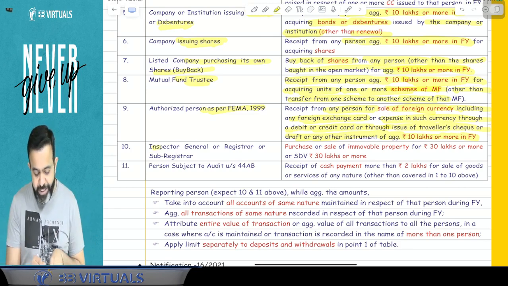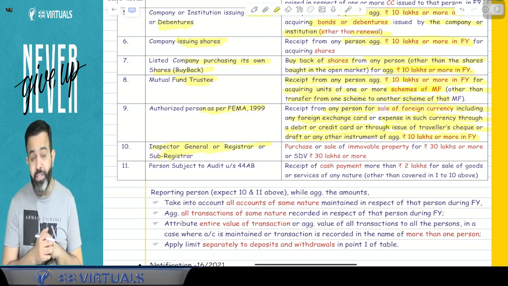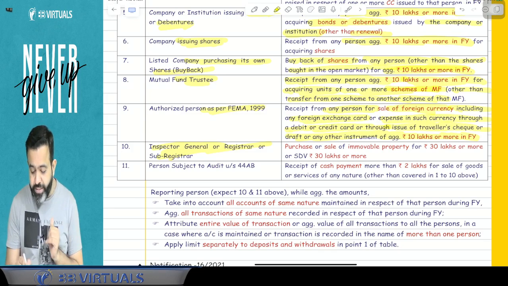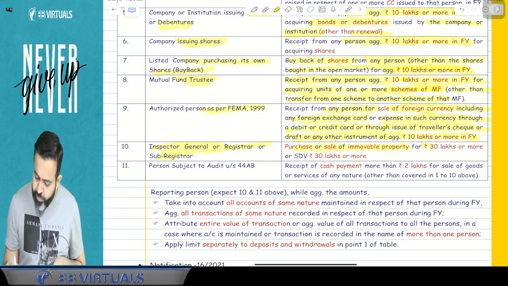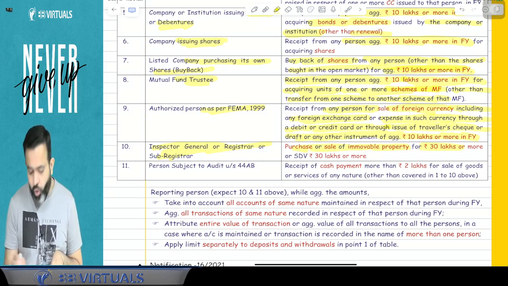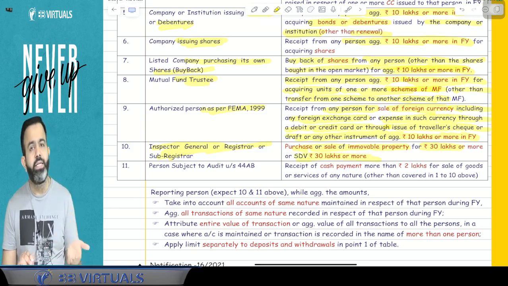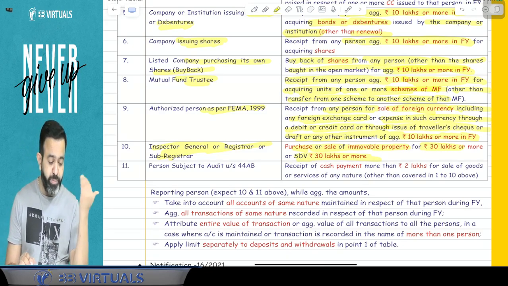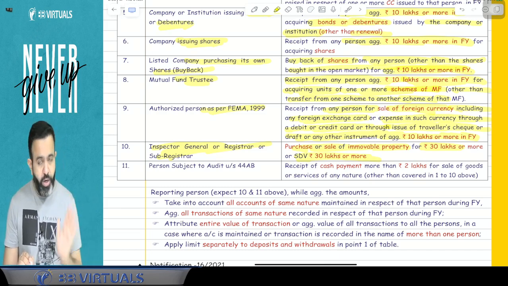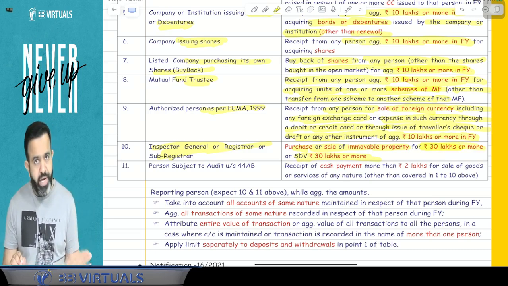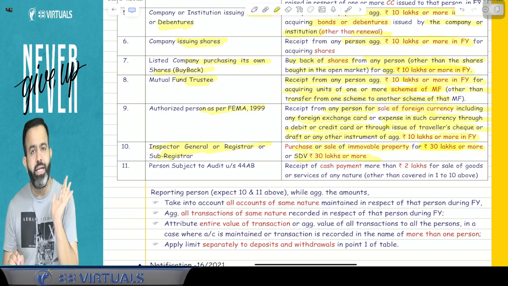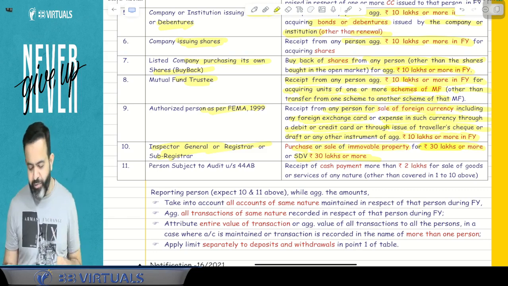Or guys, the inspector general or registrar or sub-registrar: if you purchase or sell any immovable property and either the value of that immovable property is 30 lakh or more, or the stamp duty value is 30 lakh or more, then your detail will be with the income tax department. So what I am saying is that if you purchase or sell any immovable property for 30 lakh rupees or more, either value or SDV, then your detail will be with the income tax department.